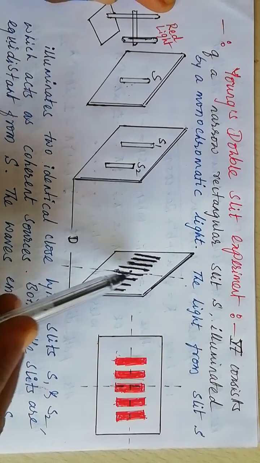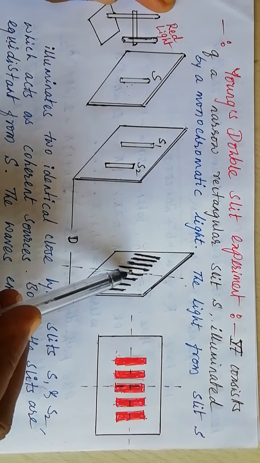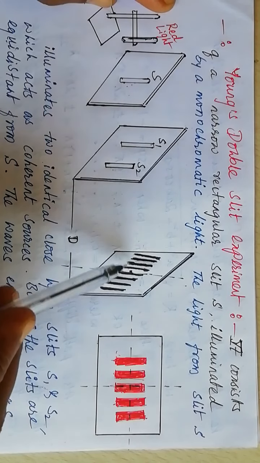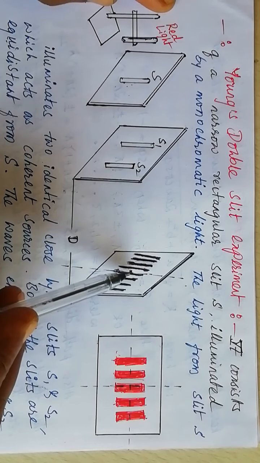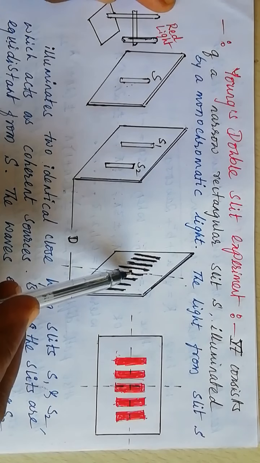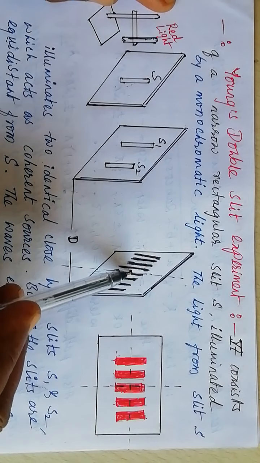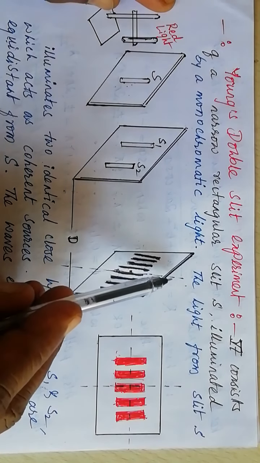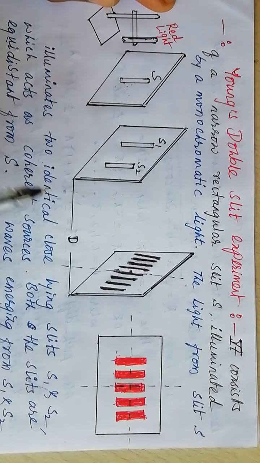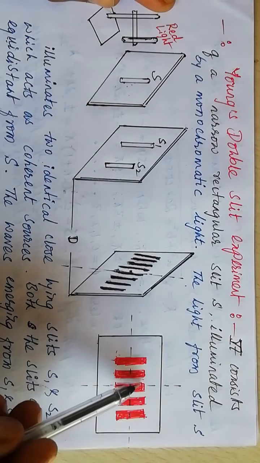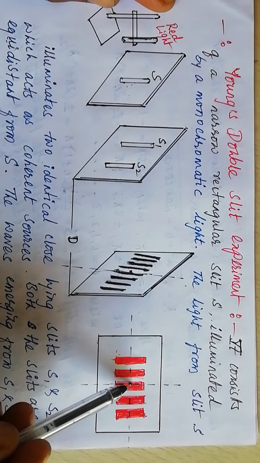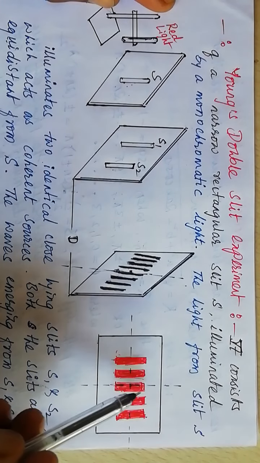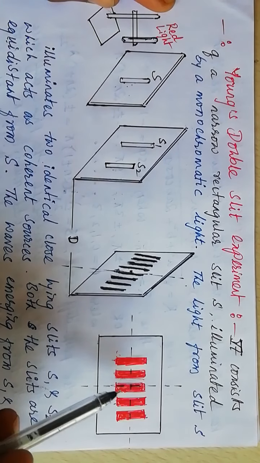This is the center of the screen, O. So the waves from S1 and S2 arrive in phase, and the phase difference between the waves superposing each other at the center of the screen is 0. Constructive interference takes place, and a bright band is formed at the center of the screen. So here, this is the screen, the center of the screen. The central band is a bright band.